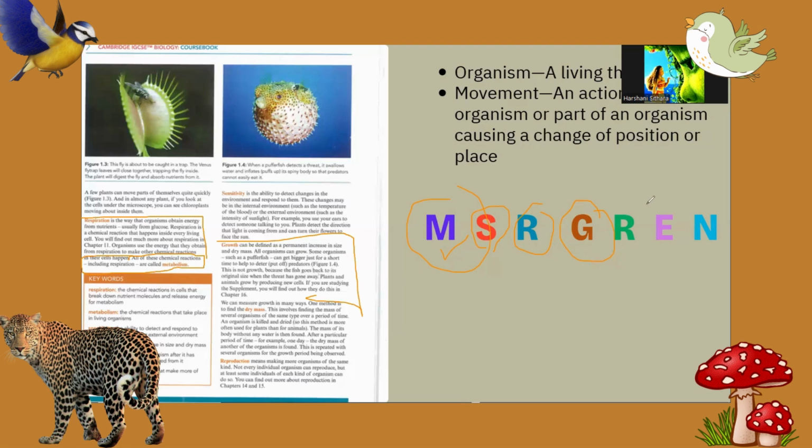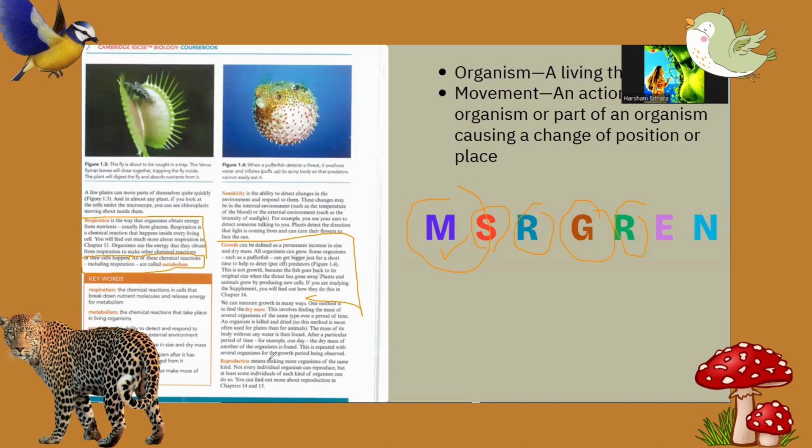What is the next R? Okay, let's see. Next R is reproduction. I will move all these to the upper right. Reproduction. What is reproduction? Produce babies. That is the simple way.